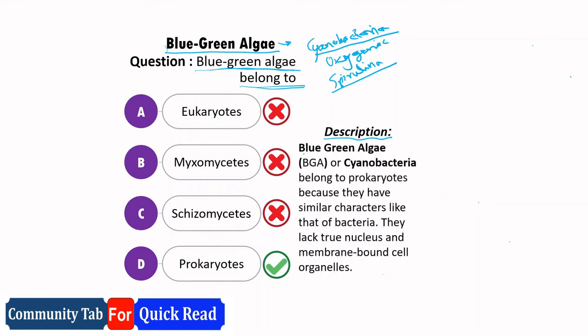In the description, blue-green algae or BGA or cyanobacteria belong to prokaryotes because they have similar characters to bacteria. They lack a true nucleus and also membrane-bound cell organelles are absent in cyanobacteria.